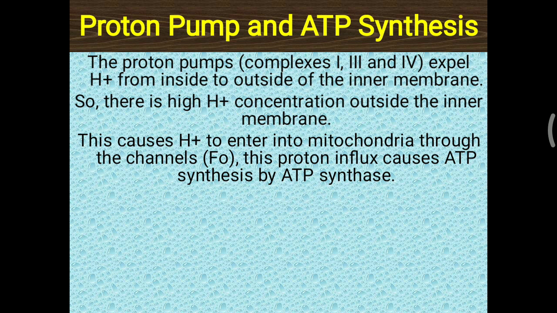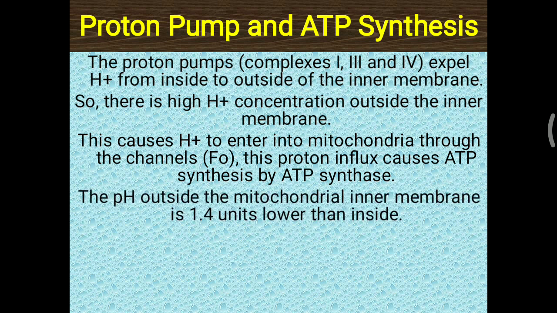Simply put, from the matrix of the mitochondria, with the help of complexes 1, 3 and 4, protons are expelled out of the inner membrane. Whatever is accumulated in the intermembrane space between the outer and inner membrane, that hydrogen comes back into the matrix with the help of the channel FO, and that leads to the synthesis of ATP.